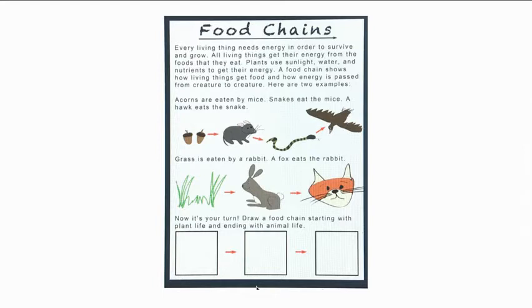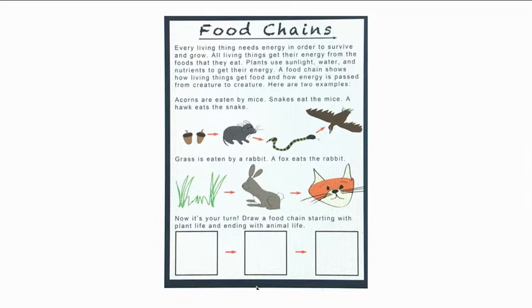So you do know that every living thing needs energy in order to survive and grow. And all living things get their energy from the foods that they eat. But what we eat, that's where it gets a little bit different. So plants need sunlight and water and the nutrients in the soil to get their energy. And then the food chain shows how other living things get food and how energy is passed along from creature to creature. It's kind of like hot potato, how you just pass that energy along.